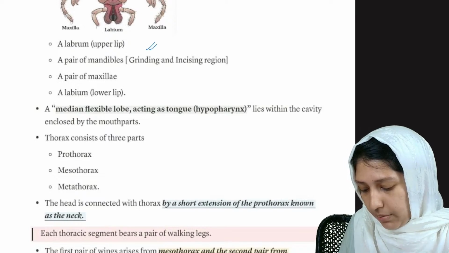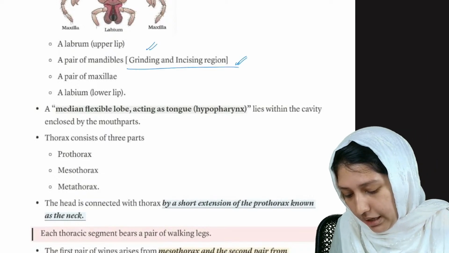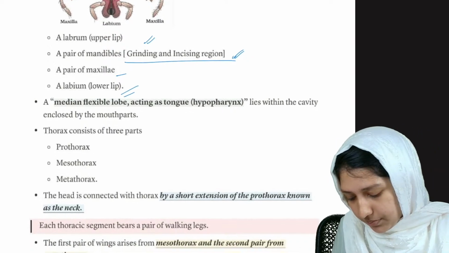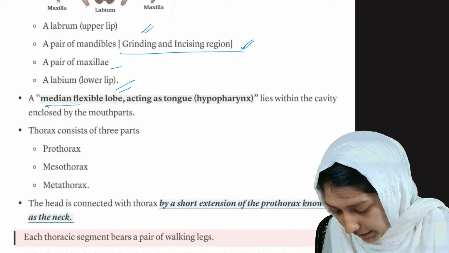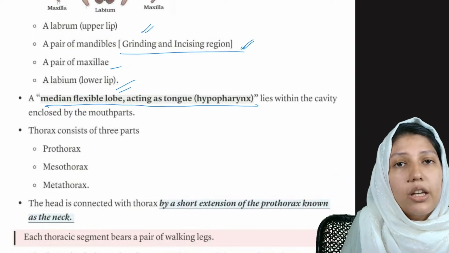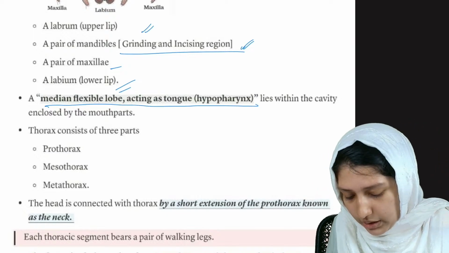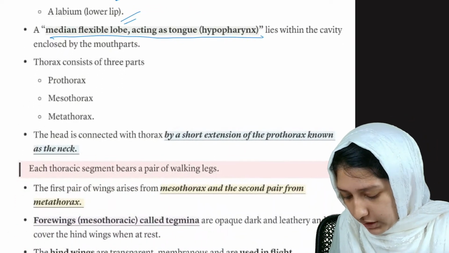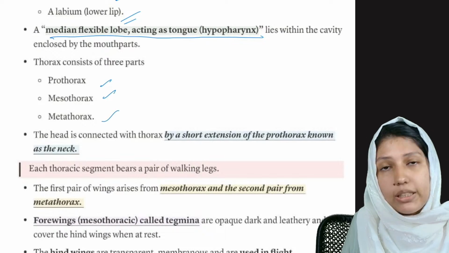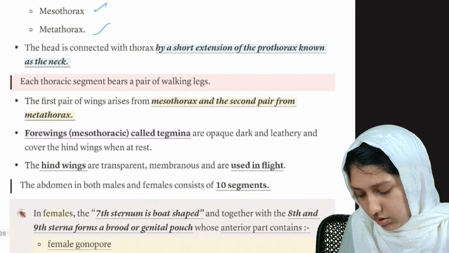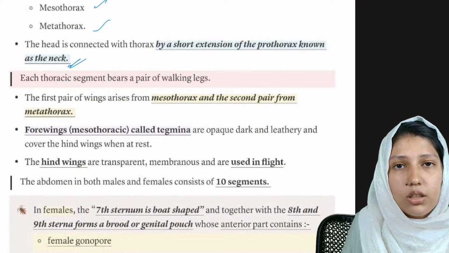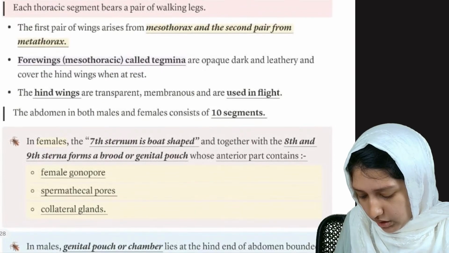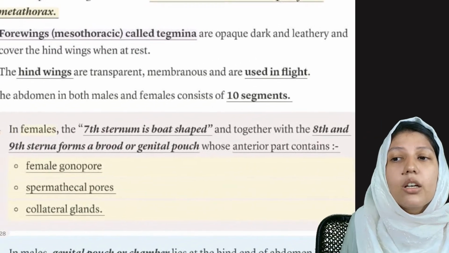Labrum is the upper lip, with a pair of mandibles; the mandible is their grinding and incision region, and a pair of maxillae. Labium is the lower lip. And a median flexible lobe acts as a tongue. They also have a tongue-like structure known as hypopharynx. Clear? And the thorax consists of 3 parts: prothorax, mesothorax and metathorax. They also have a neck. Cockroach also has a neck. And these points are not so important, just read them in the old NCERT.